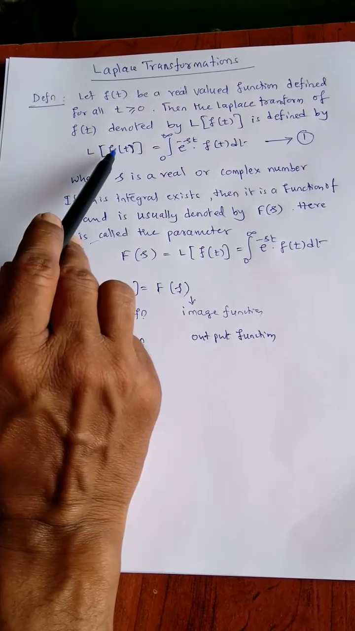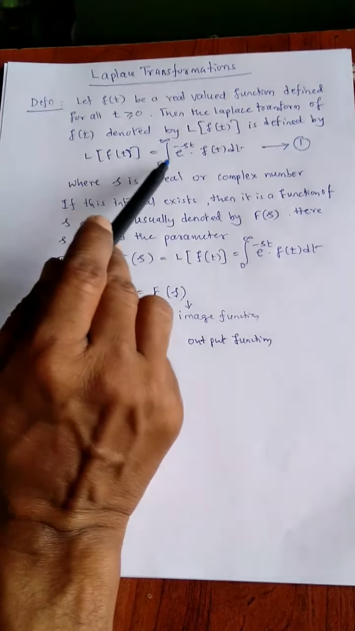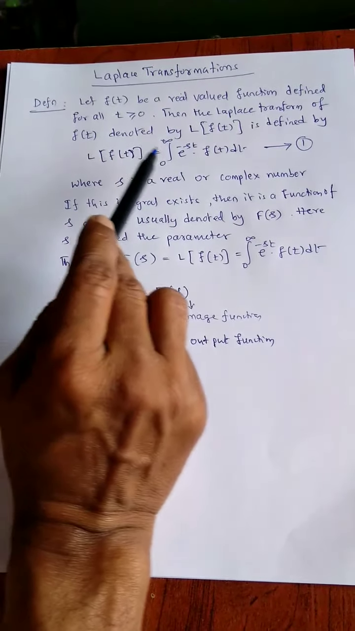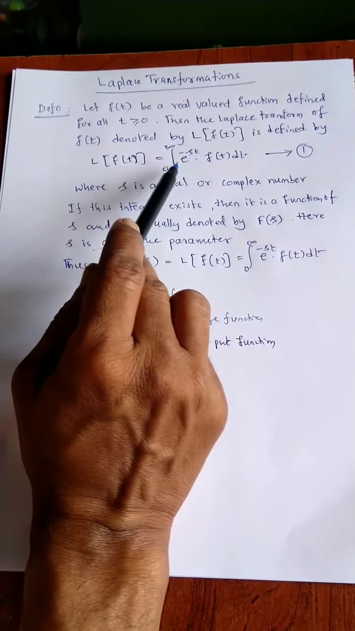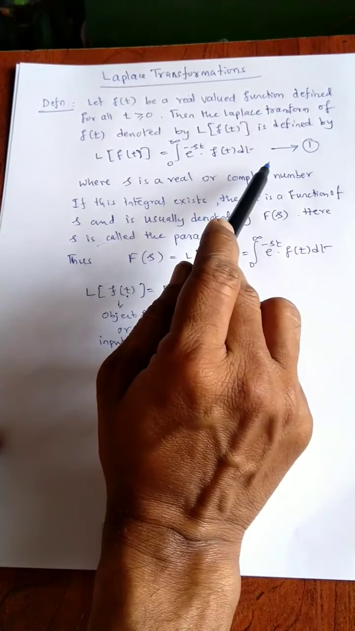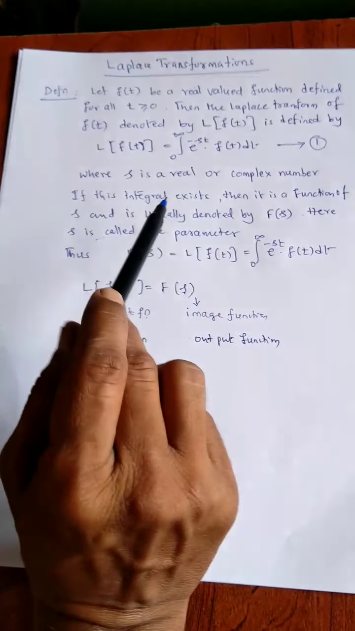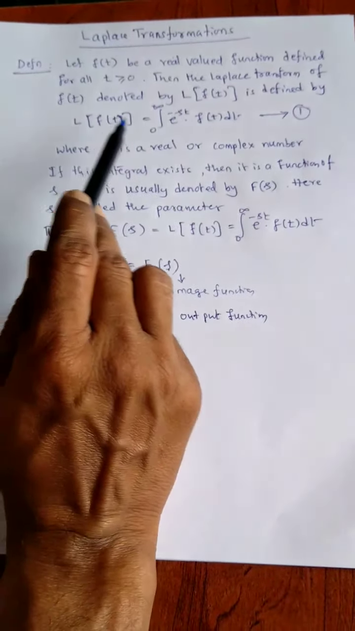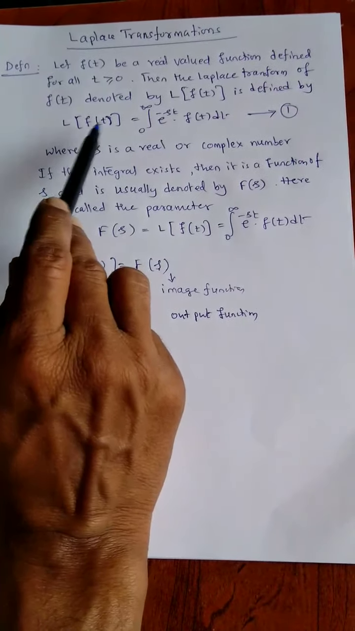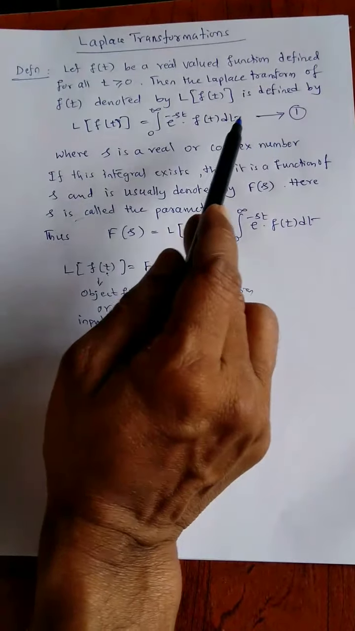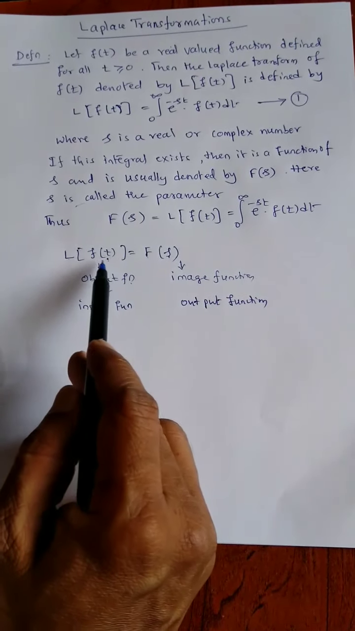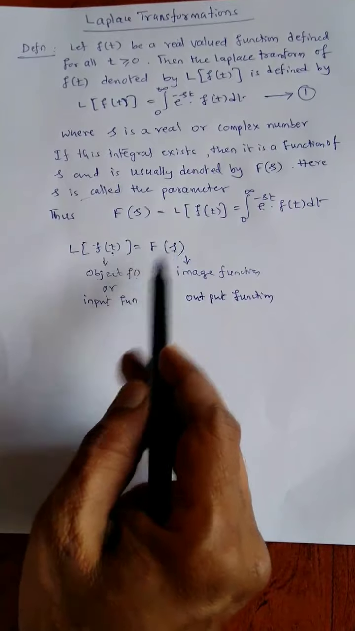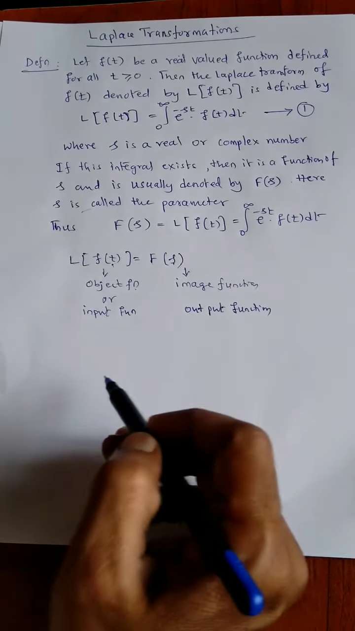The range of f of t is 0 to infinity. Since the interval is 0 to infinity, this is called one-sided transformation. And there is one-to-one correspondence between f of t and F of s. So inverse exists.